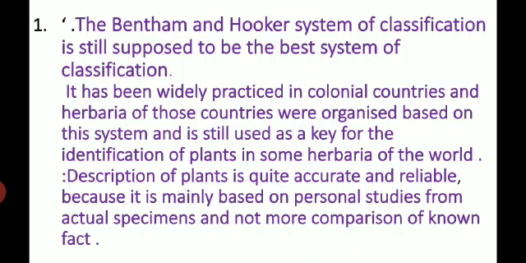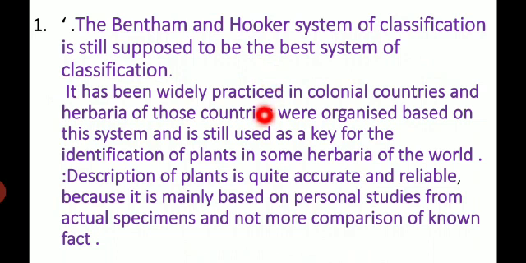The Bentham and Hooker system of classification is still supposed to be the best system of classification. It has been widely practiced in colonial countries, and herbaria of those countries were organized based on this system, and it is still used as a key for the identification of plants in some herbaria of the world.